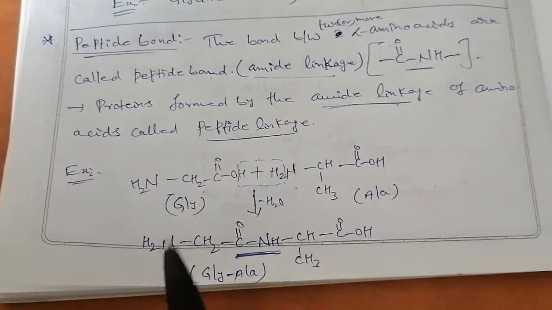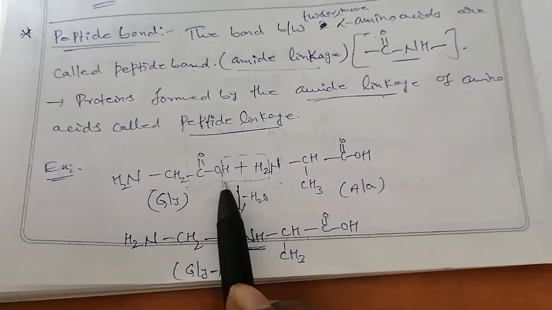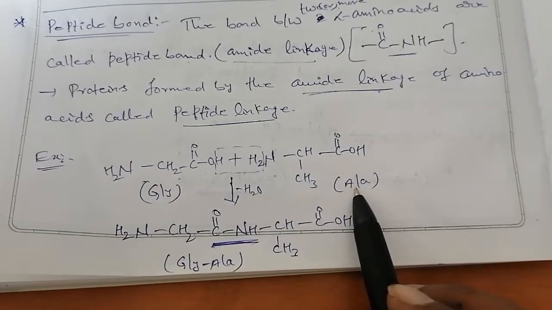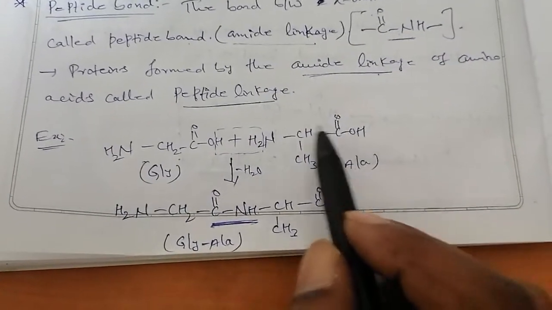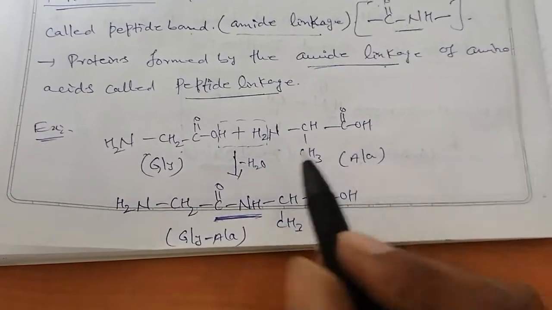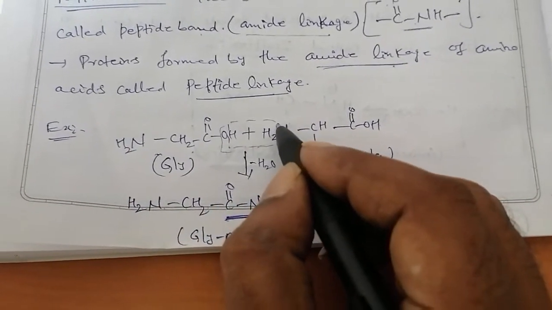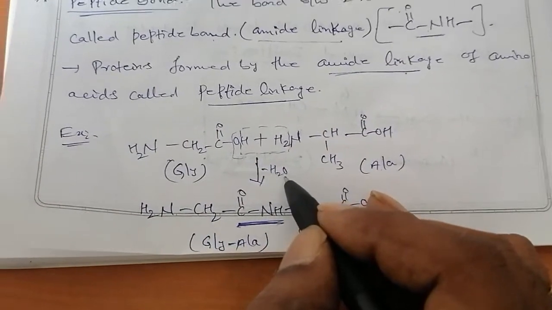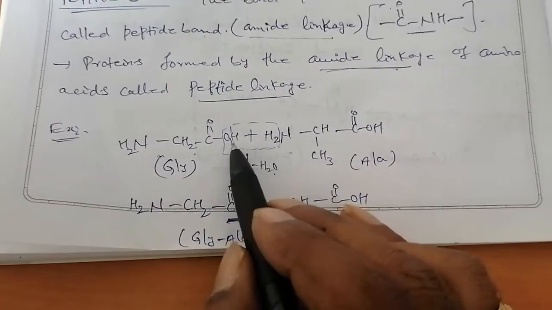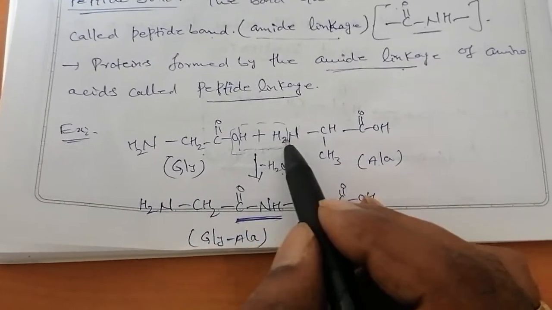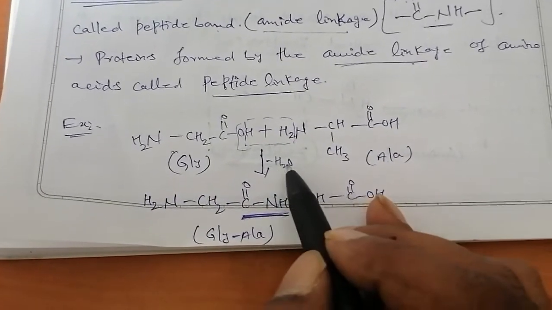Now how it is formed, see here, I took one example, glycine, NH2CH2COOH, and I took one more amino acid, alanine, NH2CHCH3COOH. Now we are going to combine these two. From here OH, and from alanine only one hydrogen will be removed. There is a removal of water, H2O.